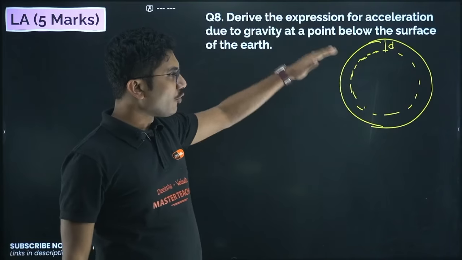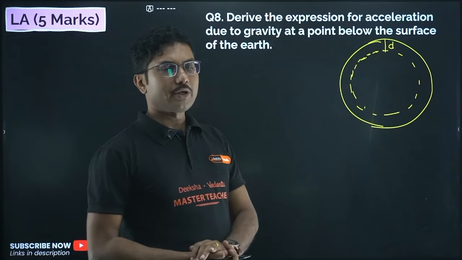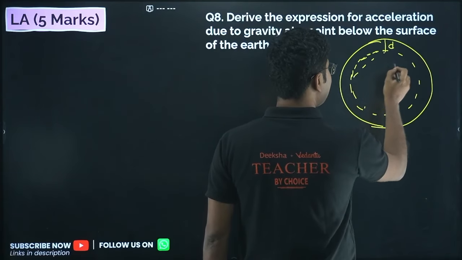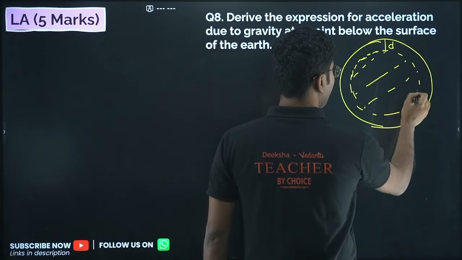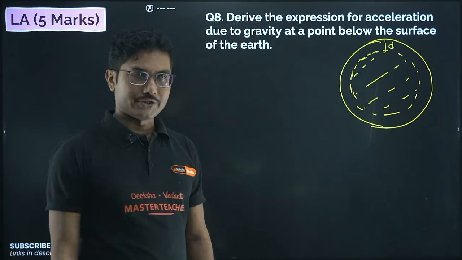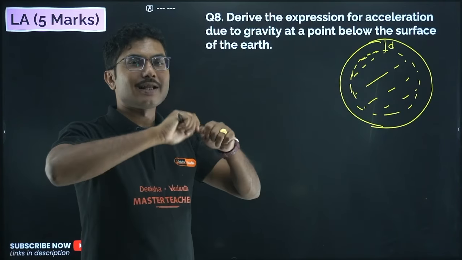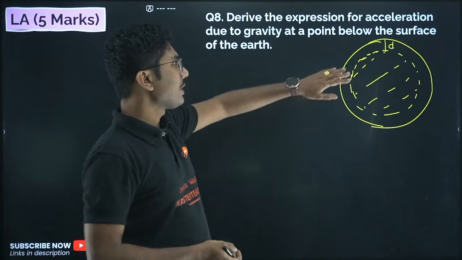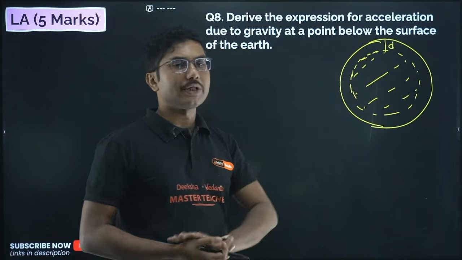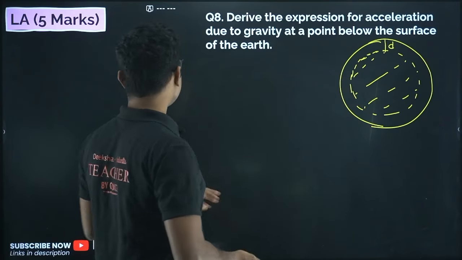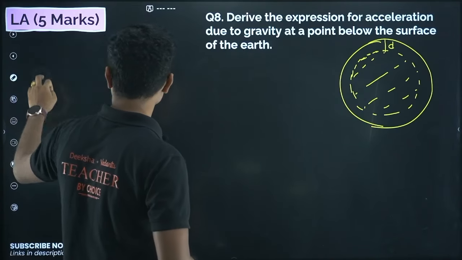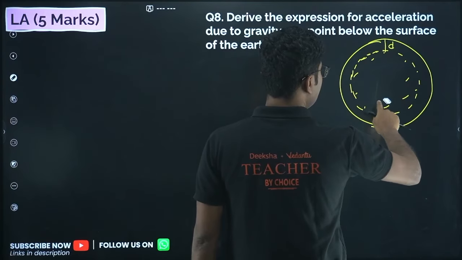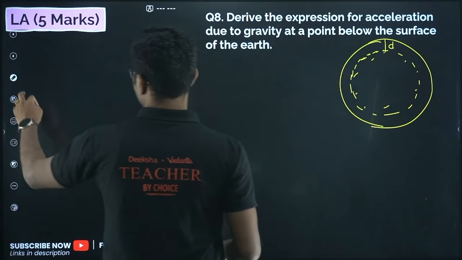Whenever we are going inside an object, only the mass which is left inside is important to calculate the gravitational acceleration. Whatever is outside is like the cover of the orange I told you, already peeled off. So this portion does not contribute to the gravitational acceleration inside. Only the mass inside this sphere will contribute.